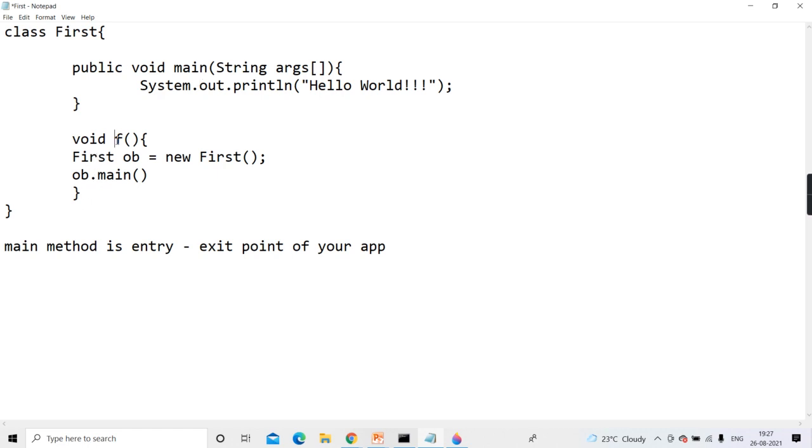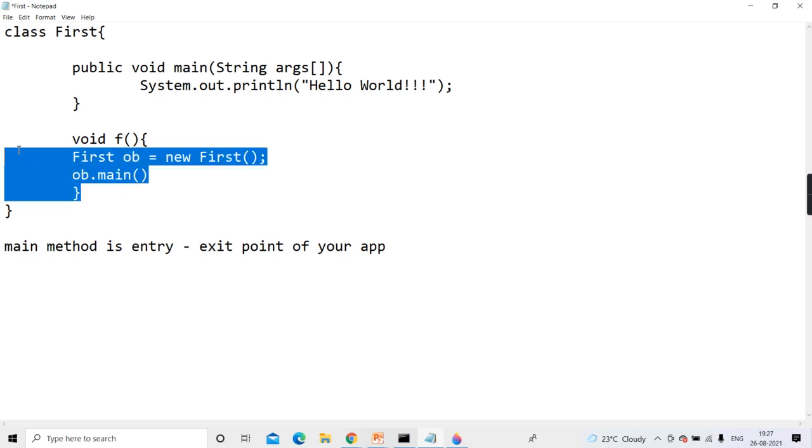And to run these two lines, we have to call whom? F. But f is again an instance method. Means to call f, again what do we have to create? Object. So this will keep going only, no? Yes or no? Correct? So very intelligent people, the Sun people are so intelligent.